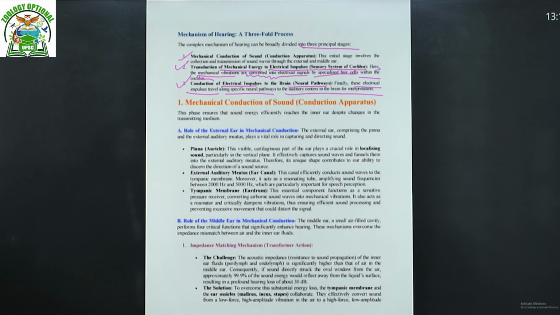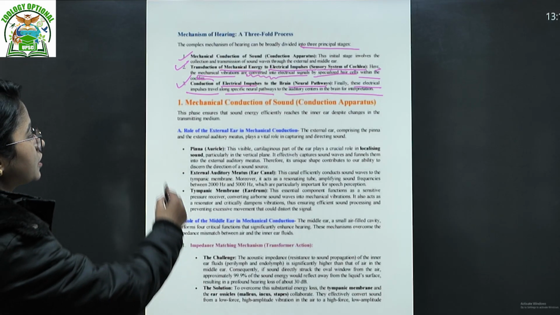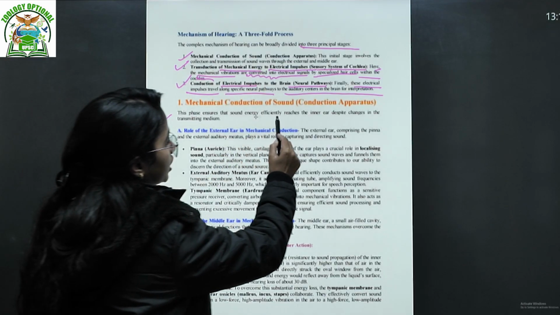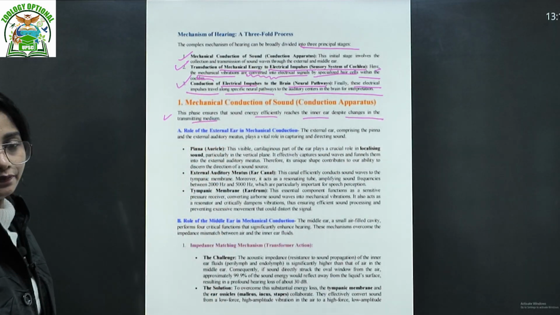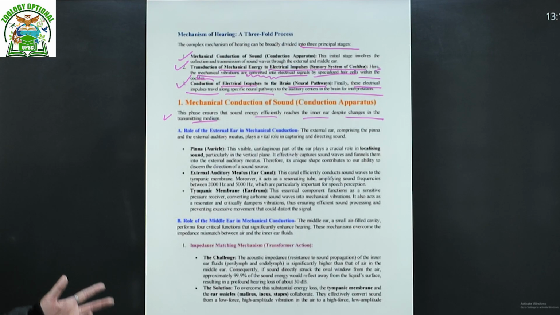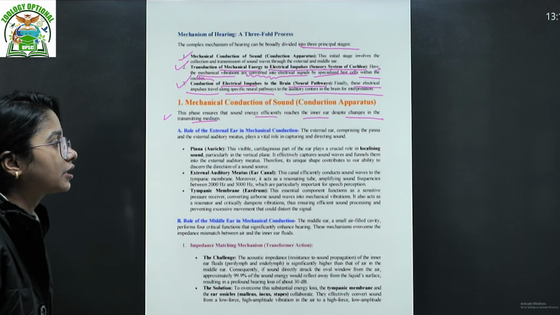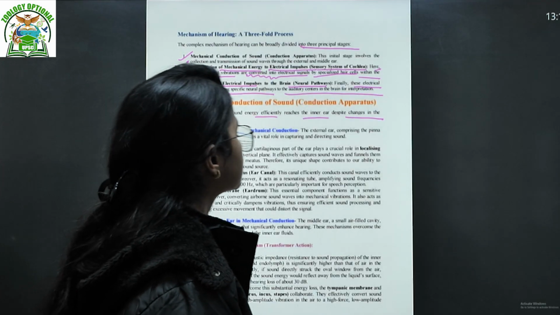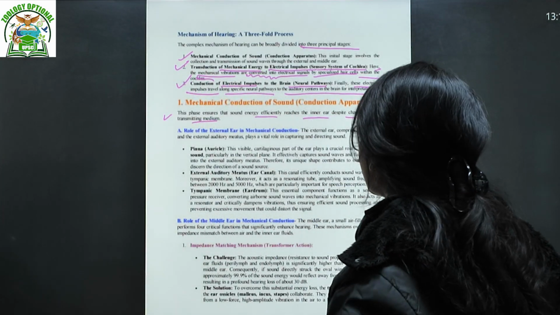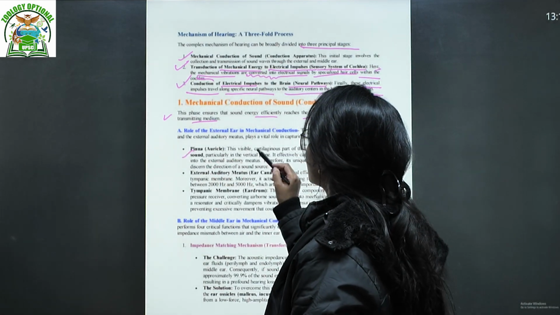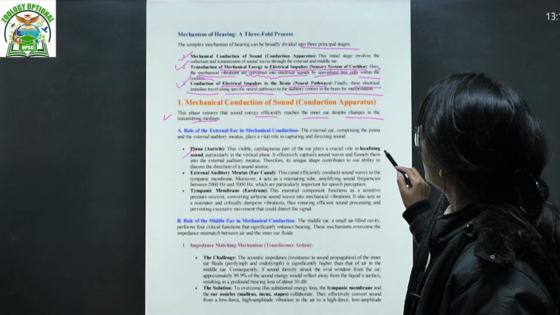Okay, now we're going to talk about the first thing, the mechanical conduction of sound, that is your conduction apparatus. This phase ensures the sound energy efficiently reaches the inner ear despite changes in the transmitting medium. What is the role of the external ear in mechanical conduction? The external ear, comprising the pinna and the external auditory meatus, plays a vital role in capturing and directing the sound. What is the function of the pinna? It is the visible cartilaginous part of the ear.